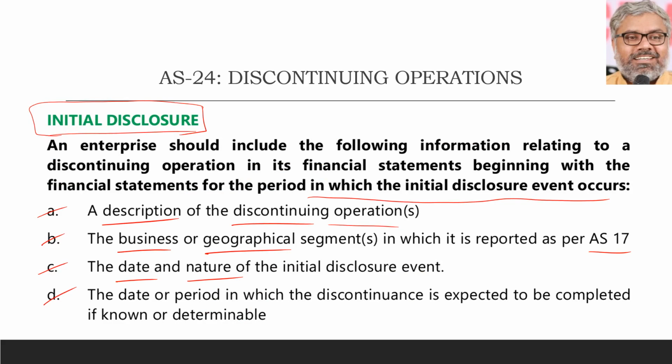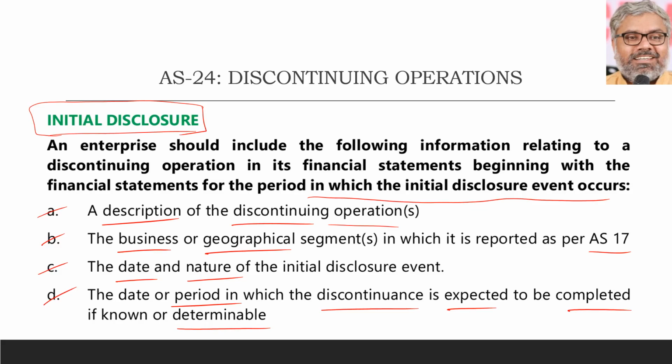And the date or period in which the discontinuance is expected to be completed, if known or determinable. So the period once again: how much time it is going to take for this entire discontinuance to be completed. Discontinuance basically, in our case, means disposal. So how much time that disposal is going to take, and to whom is the organization reporting?